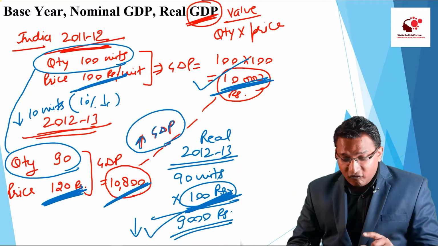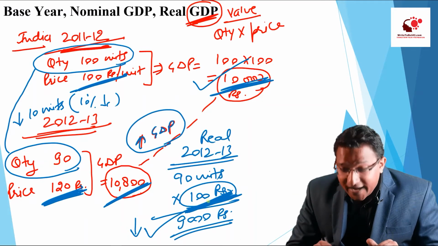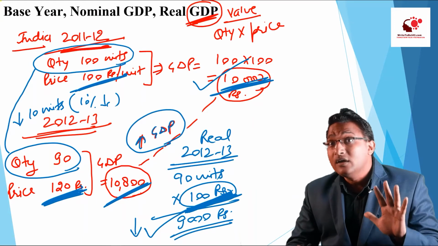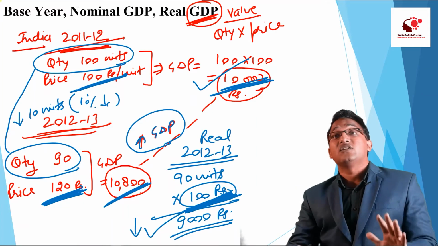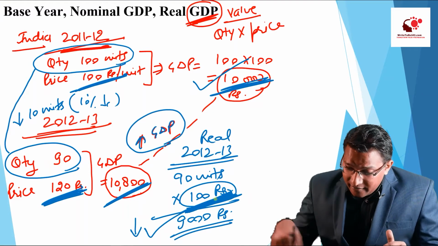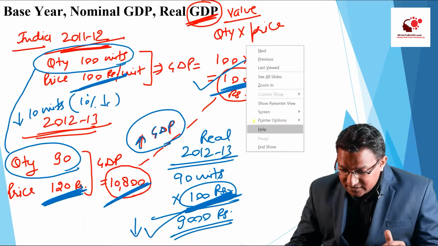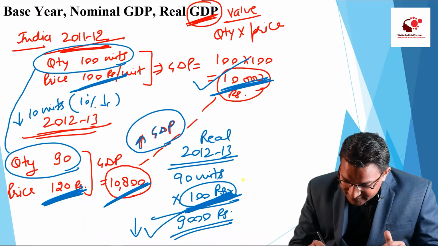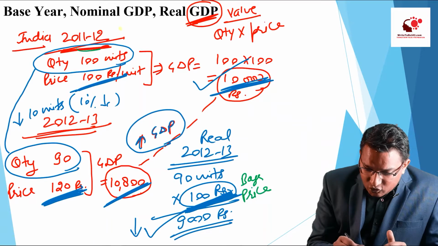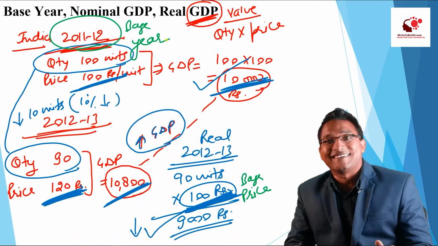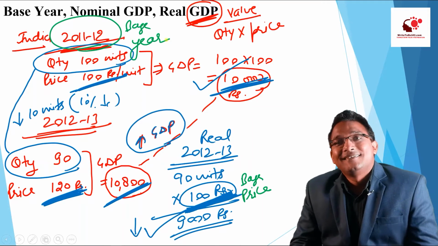So we really need to take this base price, this price of the last year or a particular year which we are taking as a base. So this 100 rupees, the price of the base year, this is called the base price, and the 11-12, this will be called as the base year, right?